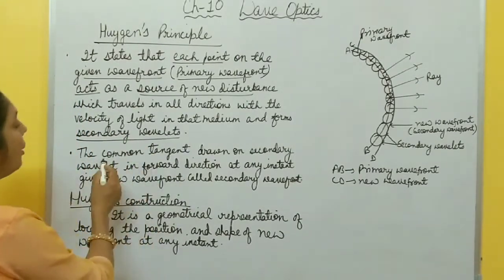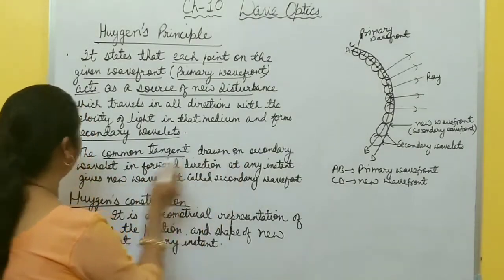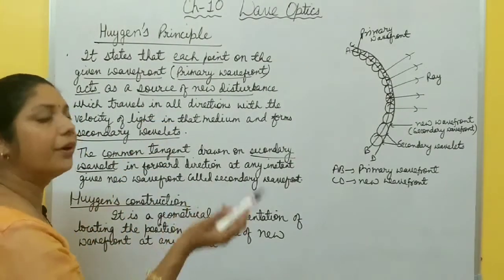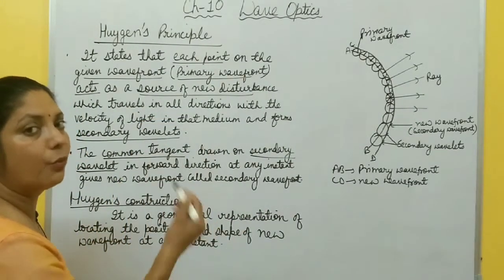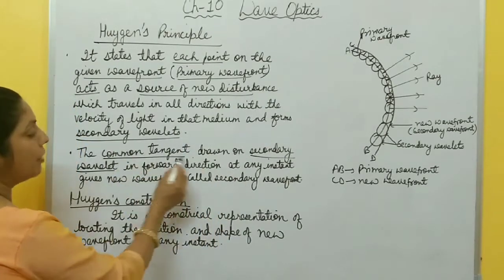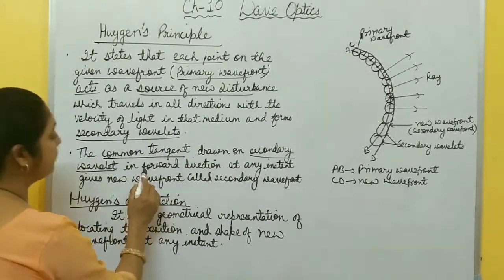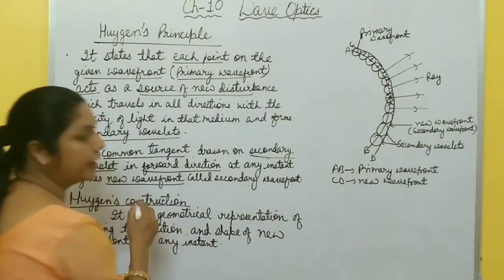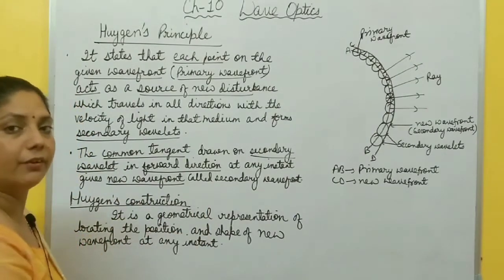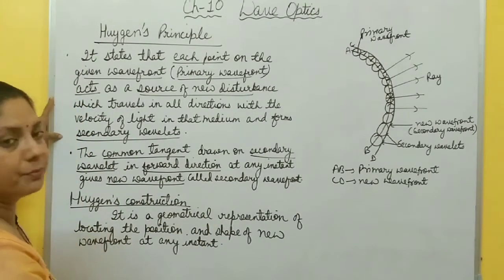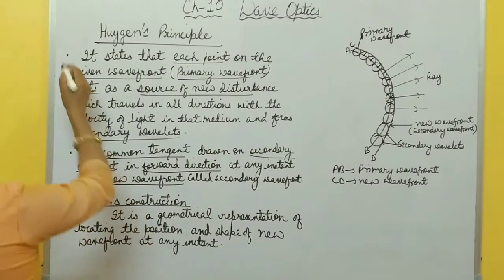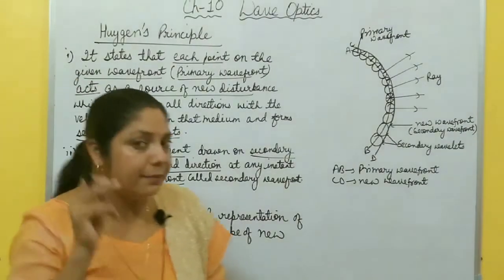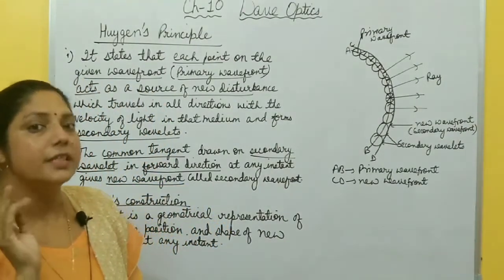And if you draw one common tangent on that secondary wavelet in forward direction, you can draw in backward direction also, but I will tell you the reason why we draw in forward direction. So the common tangent drawn on secondary wavelet in forward direction at any instant gives a new wavefront, and that new wavefront is called secondary wavefront. This is Huygens principle. There are 2 points, you must remember these 2 points, right? First one is each point on the primary wavefront acts as a source of secondary wavelets.